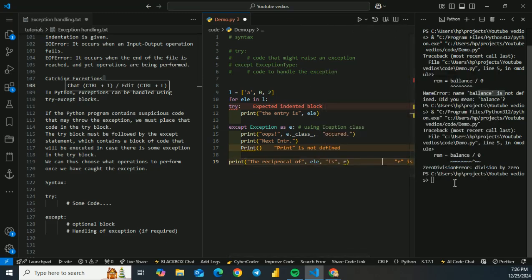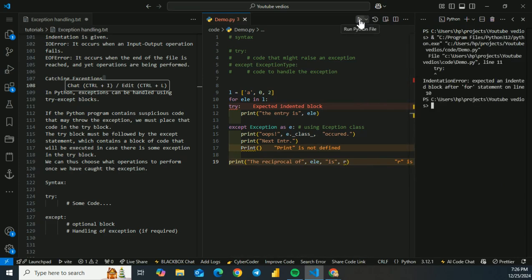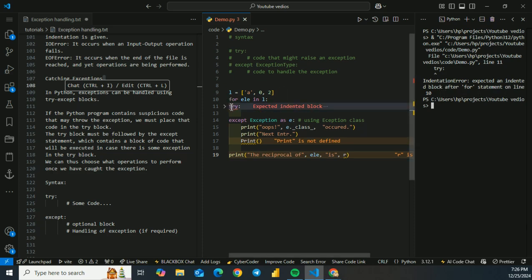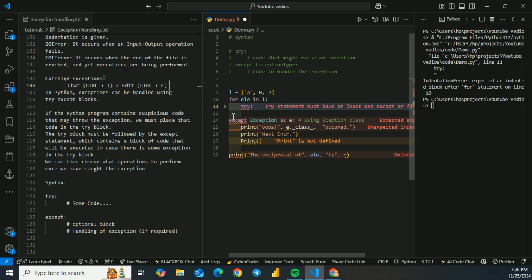So let's run that, clear the terminal, and let's see what we get. We get an expected indented block after the for statement on line number 10. Okay, you must have at least one except block.